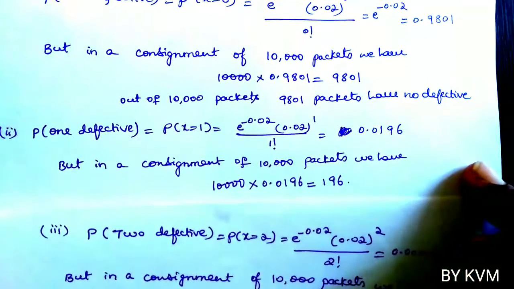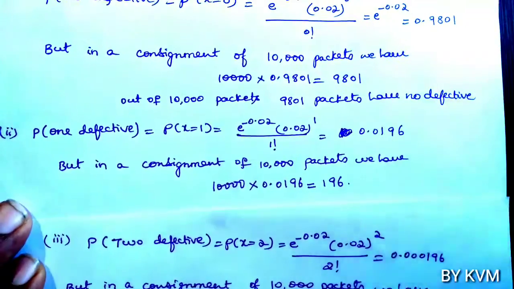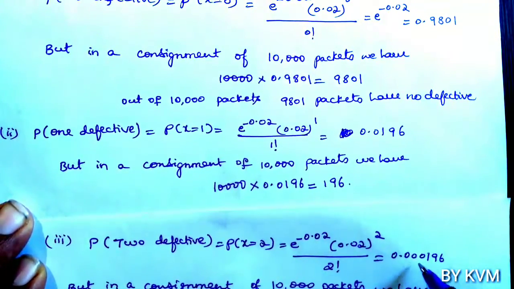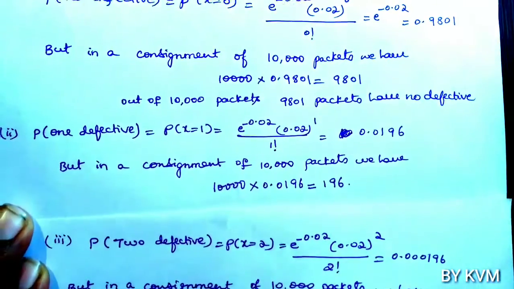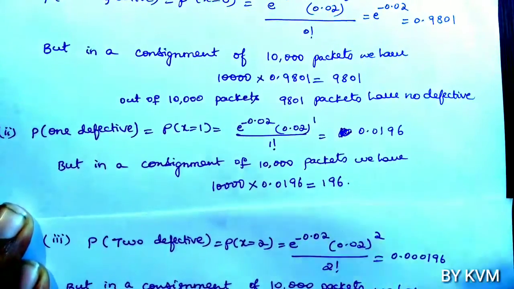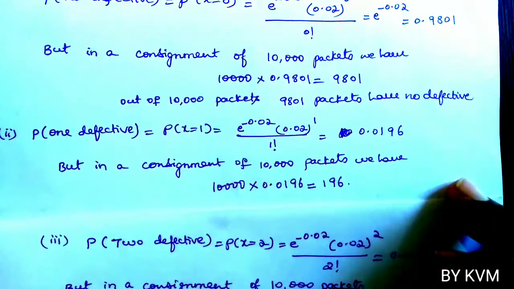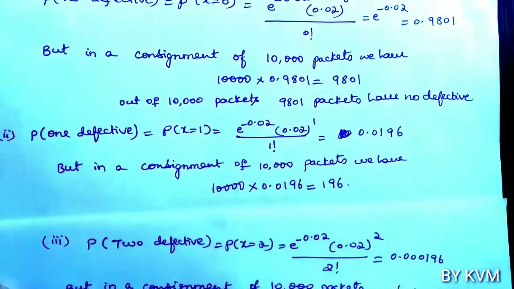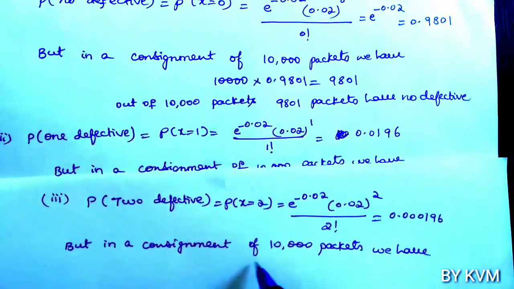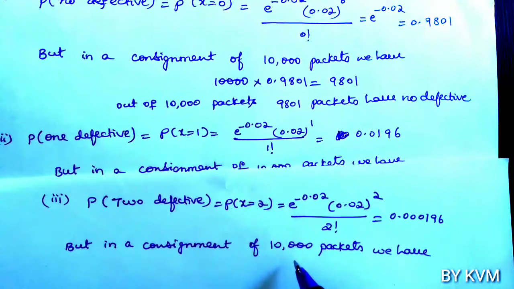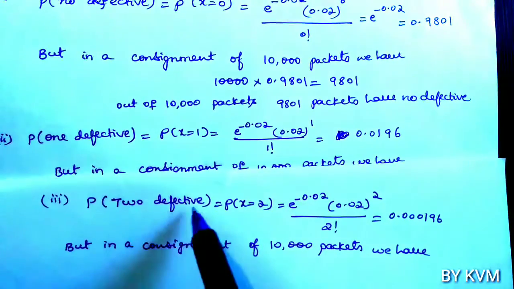This is equal to 0.000196. In a consignment of 10,000 packets, we have to find how many packets are with two defective blades.